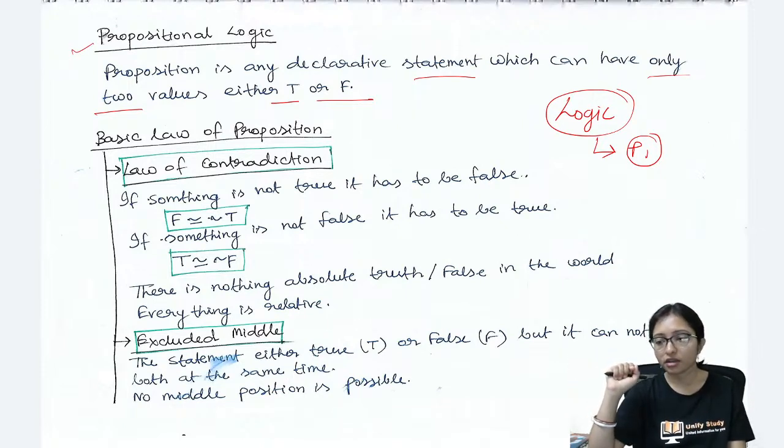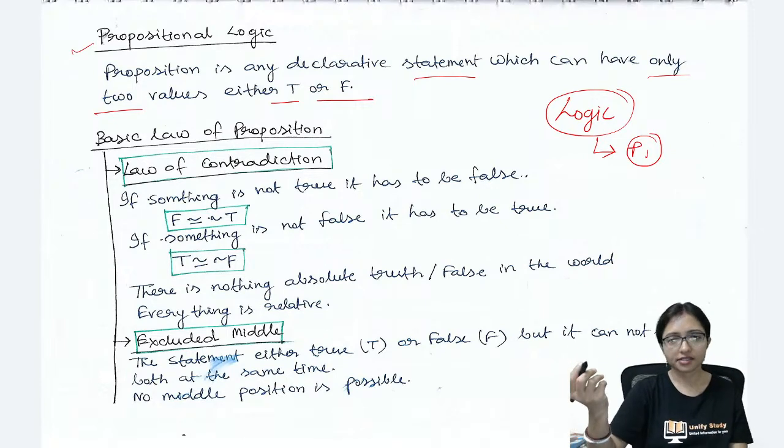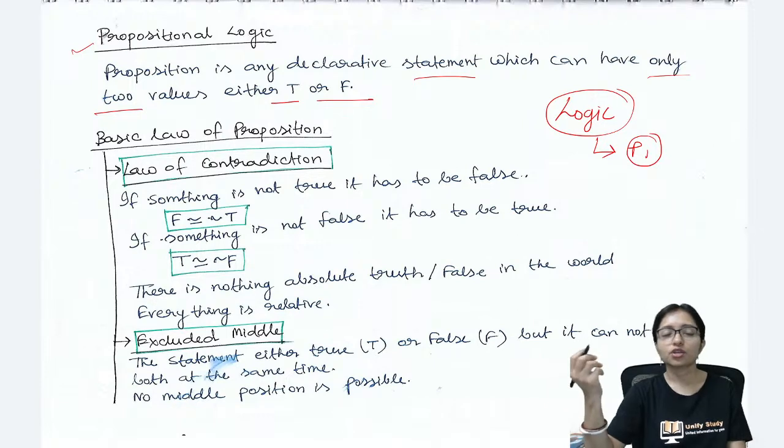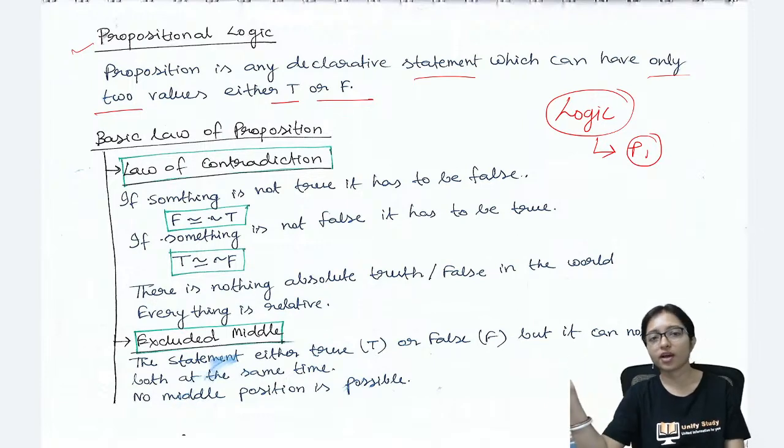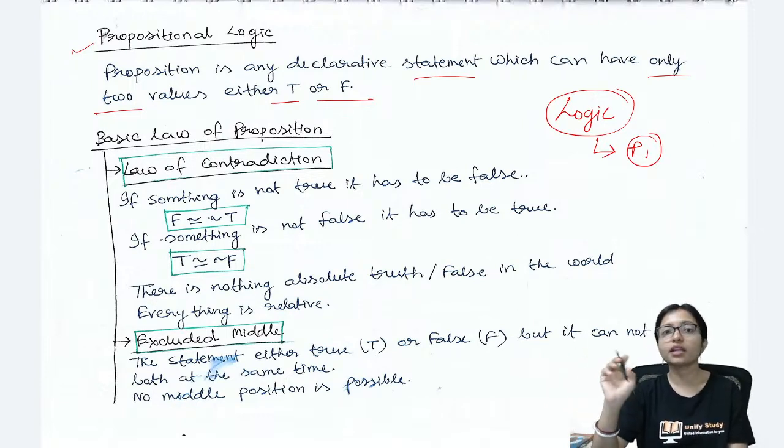Whenever you are asking that are you fine, yes or no, that is the answer. So either you have to say yes or you have to say no. In between any answer you cannot. That is called propositional logic.